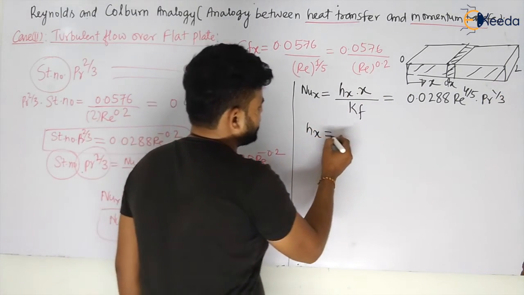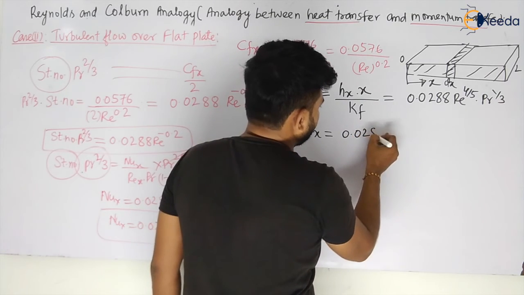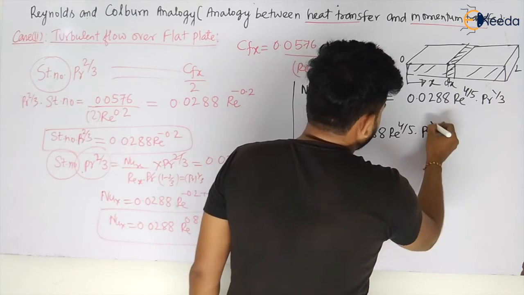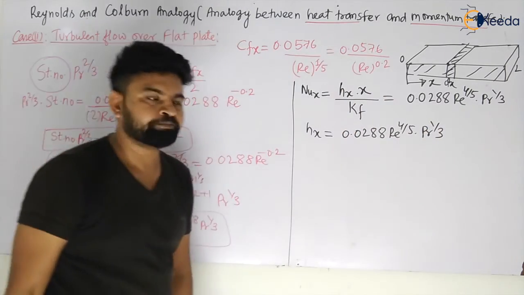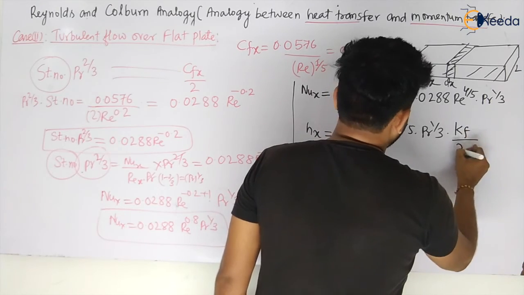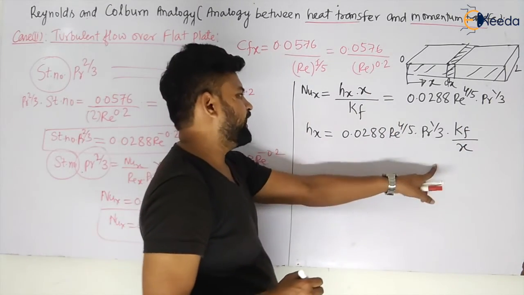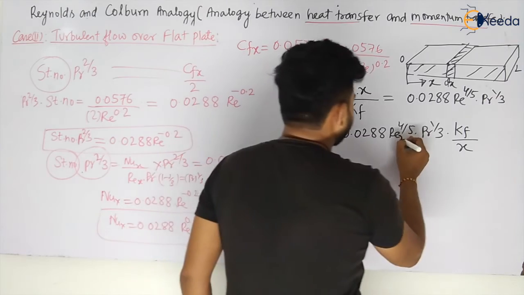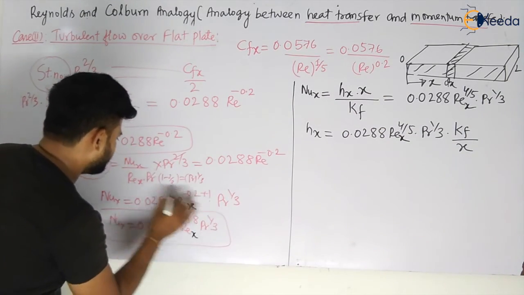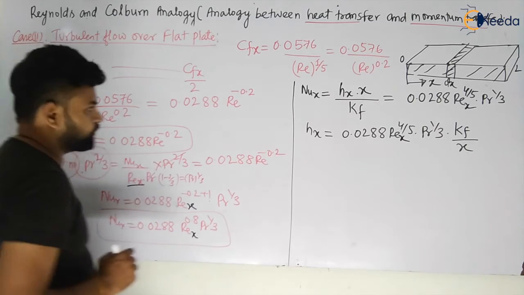So hx in this case will be given by 0.0288 Re to the power 4/5 into Pr to the power 1/3, multiplied by kf divided by x. But what is Rex, my dear students? That is your Rex.